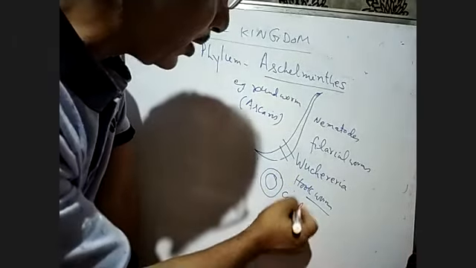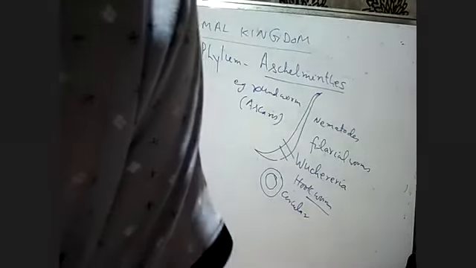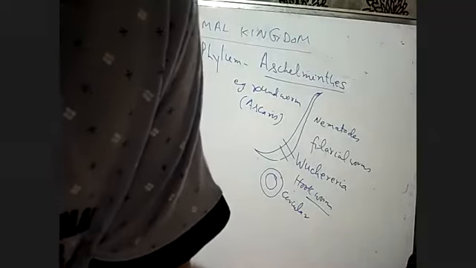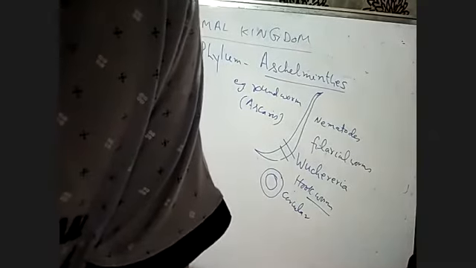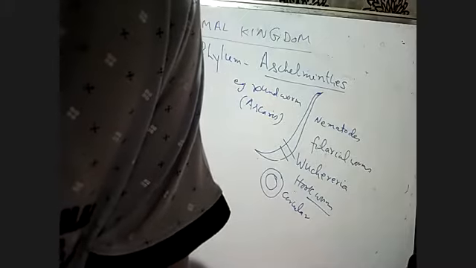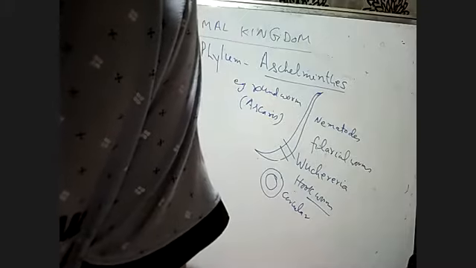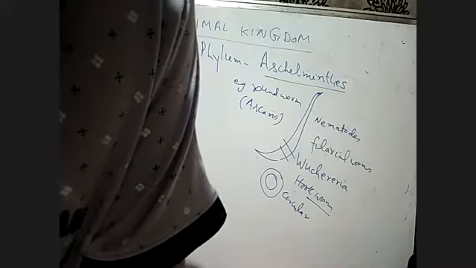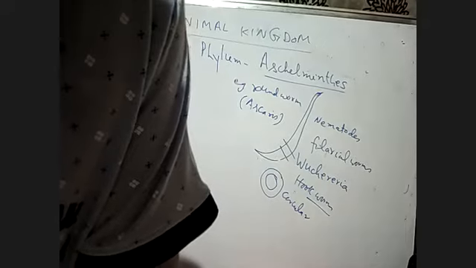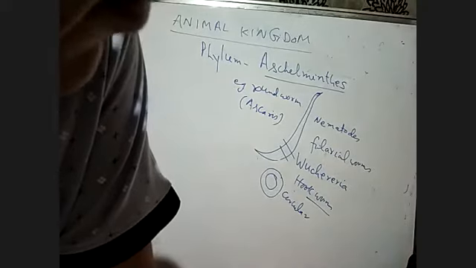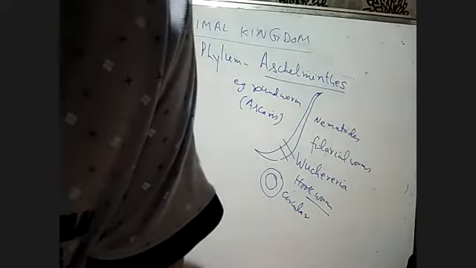So the body of the aschelminths is circular in cross section, and they are sometimes named roundworms. As for habitats, some are free living, some are aquatic, some are terrestrial, and they are also parasitic, just like the roundworm, filarial worm and hookworms.